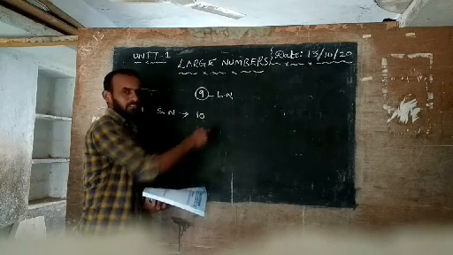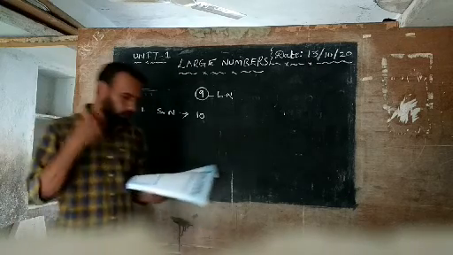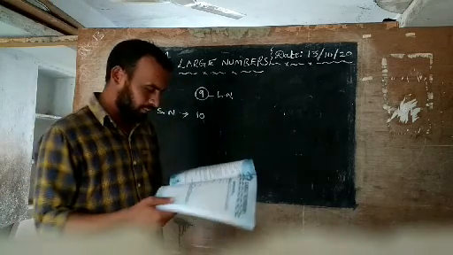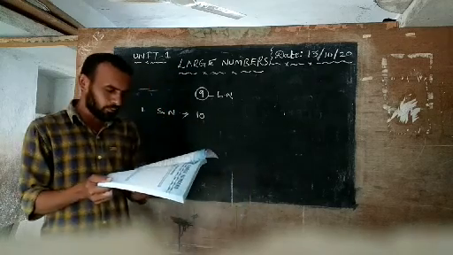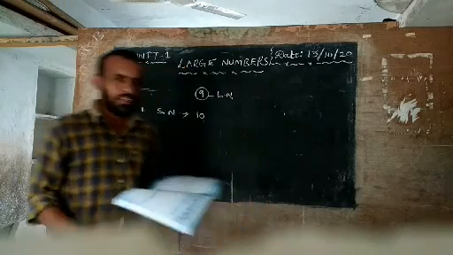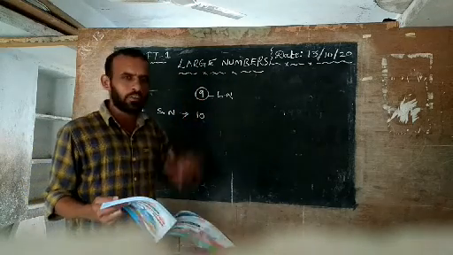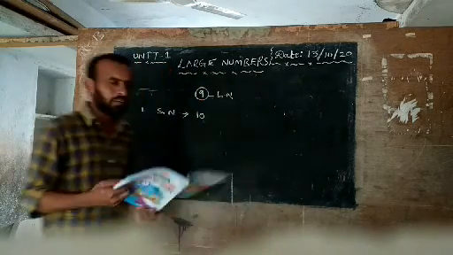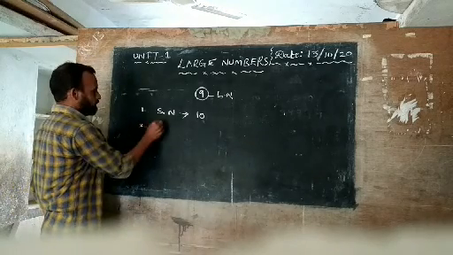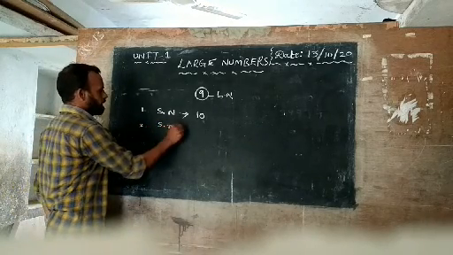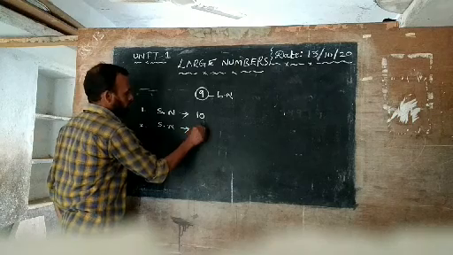Ones place and tens place. This is the smallest 2-digit number. Understand? Next, second question: write the smallest 3-digit number. Just before, we wrote the biggest 3-digit number. Now you write the smallest 3-digit number. The answer for the second one is 100.